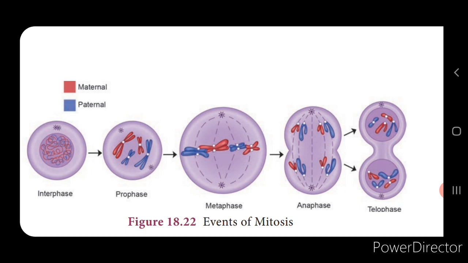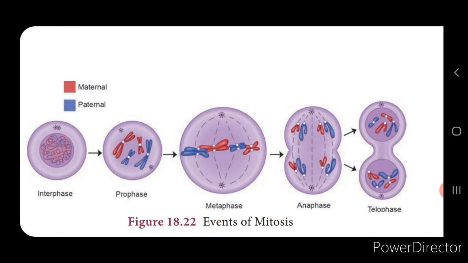Next we'll see what is mitosis. In this cell division, one parent cell divides and gives two identical daughter nuclei, and here the nucleus contains the same amount of DNA, same number of chromosomes and genes. Since it contains the same number of DNA and chromosomes, this is called equational division.